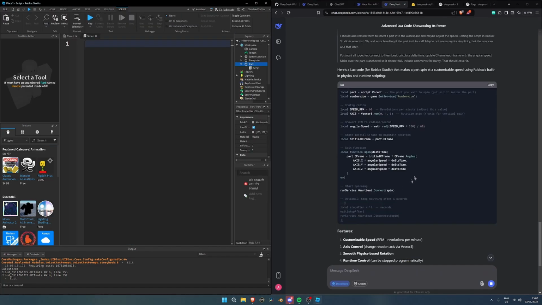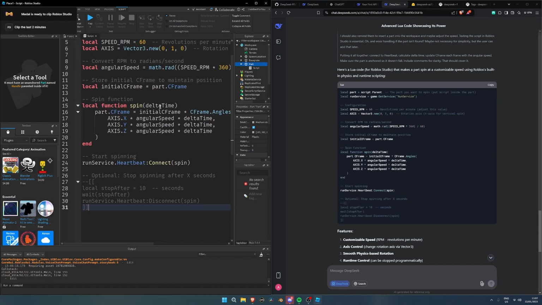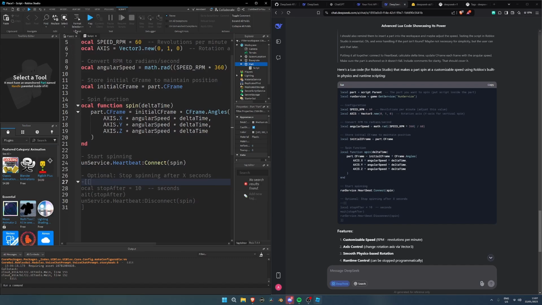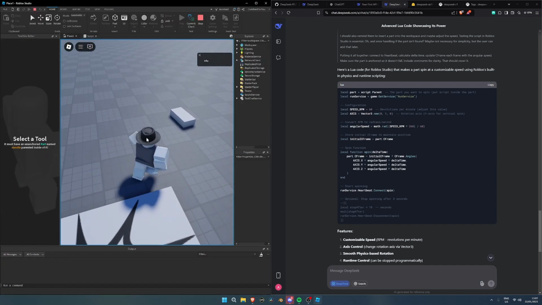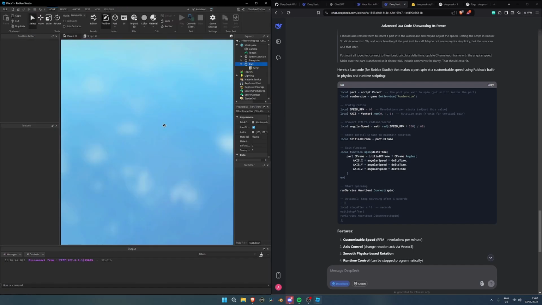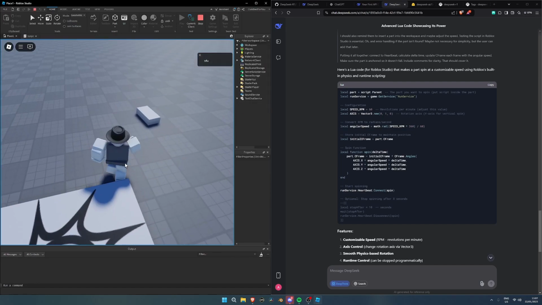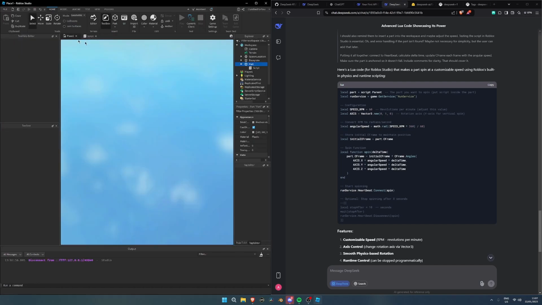All right, stop spinning. Okay, I like how it doesn't, because a lot of the times with ChatGPT, it just gives me this. Thank you for making it optional. Like, thank you for commenting it out. But if I were to, oh yeah, I forgot to anchor it. Right? If I click play now, and I gotta lift it from the ground now.